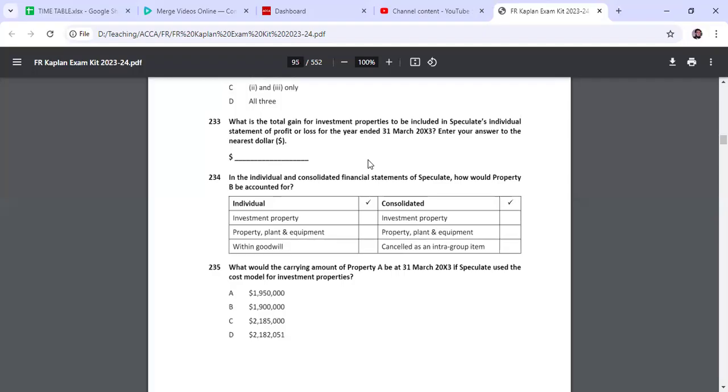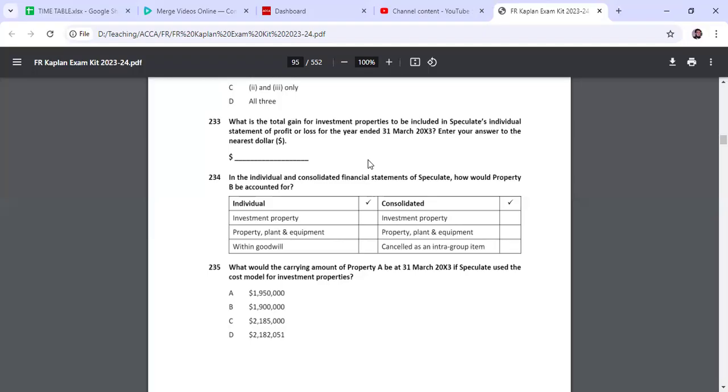The next question, 234, is how it would be reported in the consolidated statements. We will not solve this question today, because we haven't studied consolidation yet. So I am going to ignore it. But when you go into the paper, inshallah, we will have covered the course and finished consolidation, so you will be able to solve it.